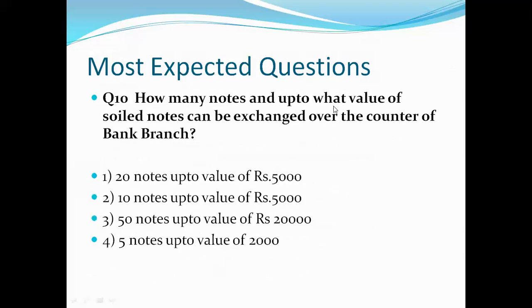How many notes and up to what value of soiled notes can be exchanged over the counter of a bank branch? Our options are first 20 notes up to value of 5,000, 10 notes up to value of 5,000, 50 notes up to value of 20,000, 5 notes up to value of 2,000. Let's see what is the correct answer, and the right answer is first, that is 20 notes up to value of 5,000. And friends, this question has also been seen in the bank promotion exams of Punjab National Bank and Bank of Baroda. These questions have been previously asked.